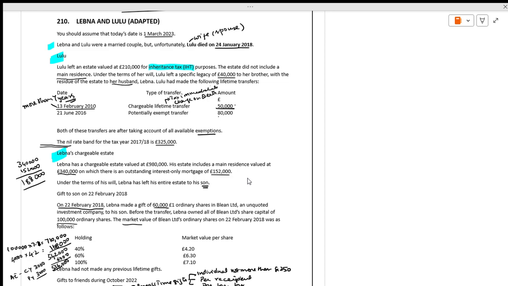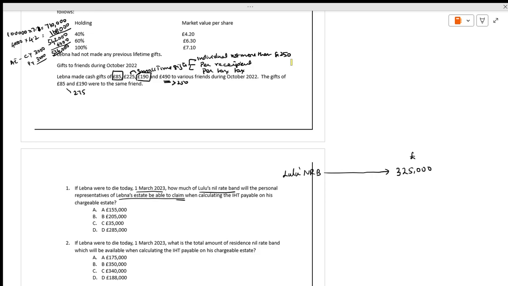They have given a specific legacy to her brother, 40,000. Next, they have a potential exempt transfer of 80,000. So 40,000 plus 80,000 is 120,000. 325 minus 120 comes to 205.